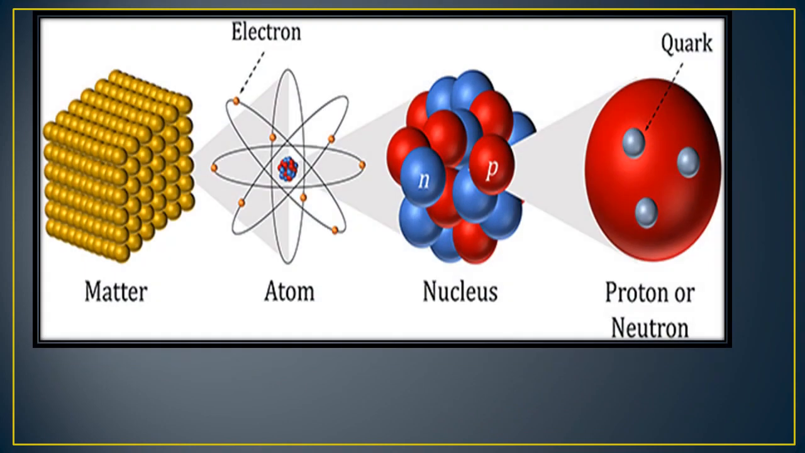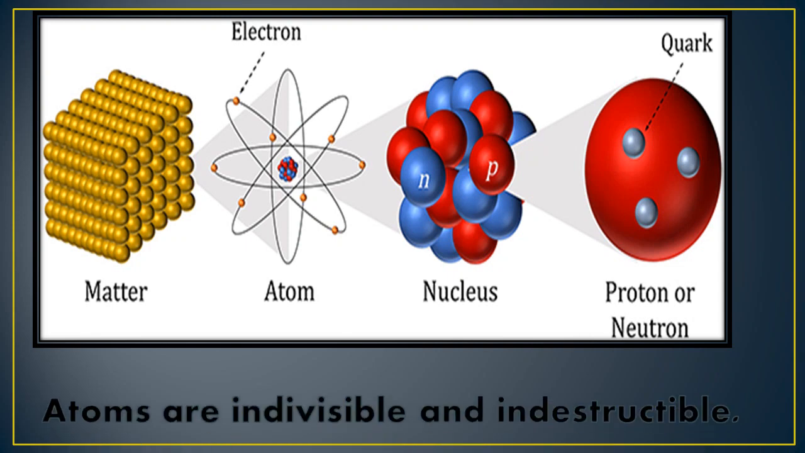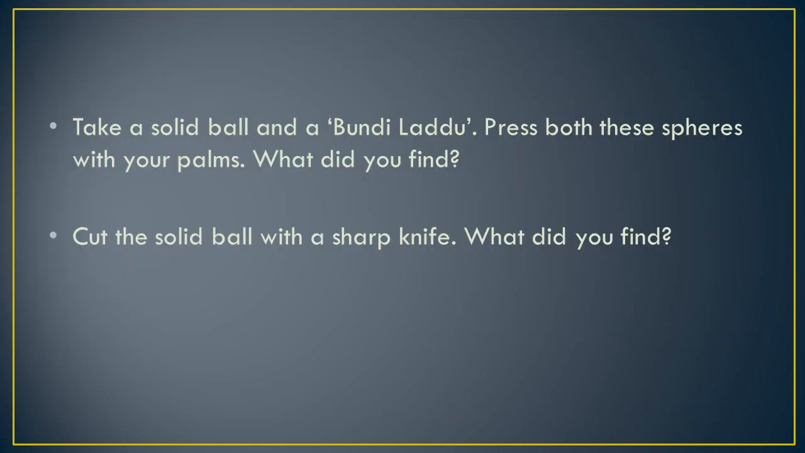According to this theory, matter is made up of atoms, and atoms are indivisible and indestructible. All atoms of an element are alike, that means similar to each other, while different elements have atoms with different mass. Students, atoms are indivisible and indestructible. Now, this means atoms cannot be divided further and cannot be destroyed, or it is impossible to break them.